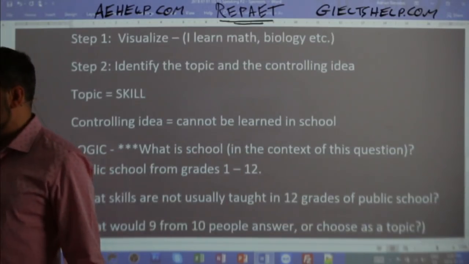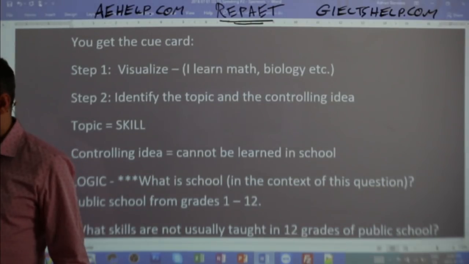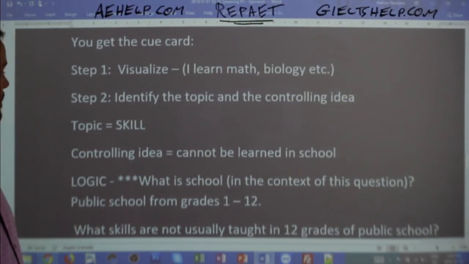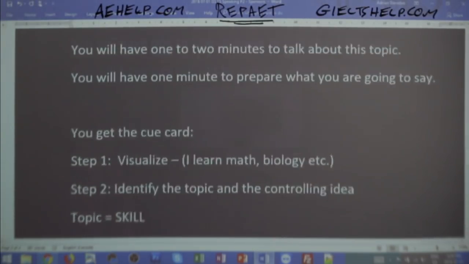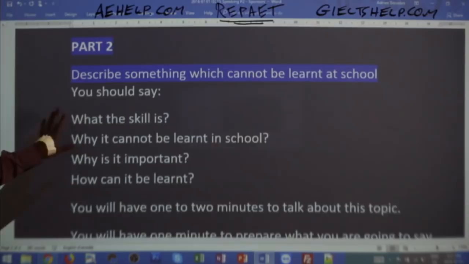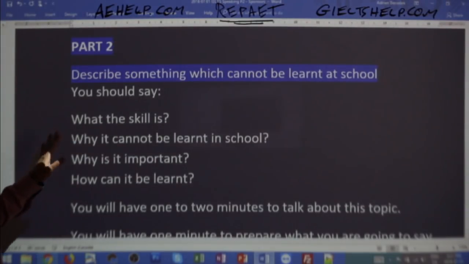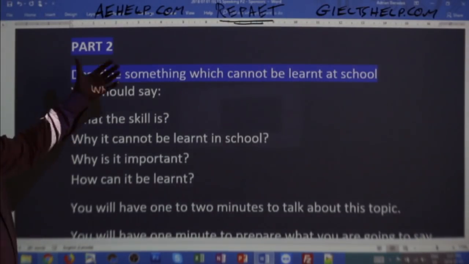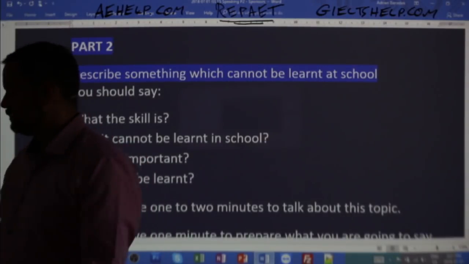So your 1 minute of planning time is up, and then your examiner says, okay, your 1 minute is up. Please begin speaking. So you're looking at the card, you know what you're going to do now. You're going to focus on finance and explain that finance is not something that can be learned at school. You need to identify the skill, you need to identify why it's not taught in school, and you need to identify why it's important and how it can be learned. So you can go step by step and make it very clear.